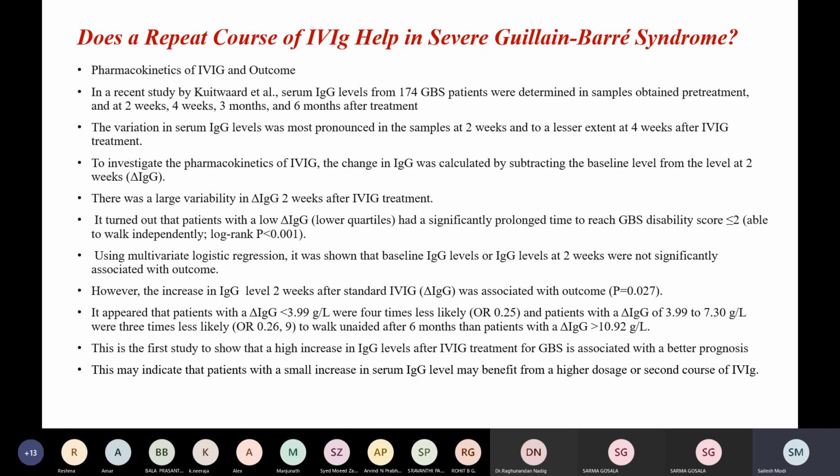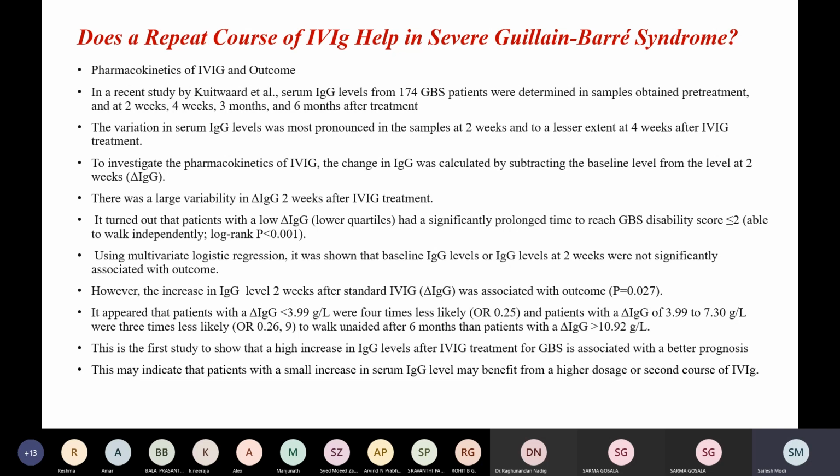It turned out that patients with low delta IgG had significantly prolonged time to reach a GBS disability score of less than 2. Using multivariate logistic regression, it was shown that neither baseline IgG levels nor IgG levels at 2 weeks were significant. However, the difference between the two, that is the increase in the IgG level 2 weeks after the standard IVIG, that is delta IgG, was associated with outcome.